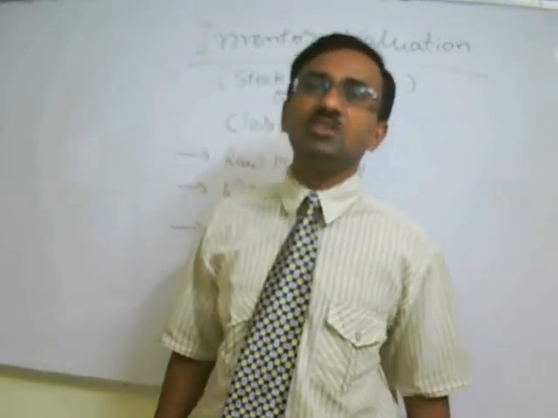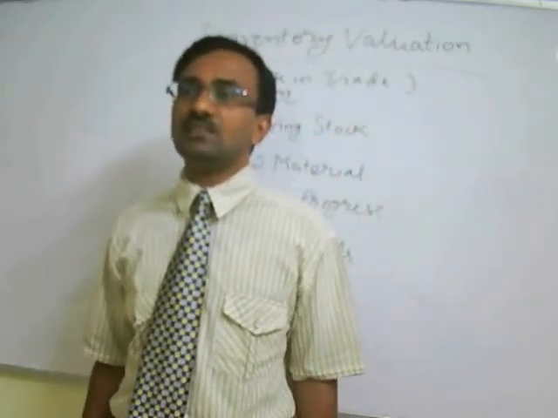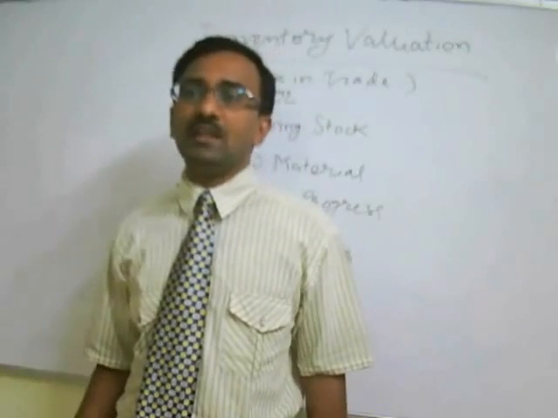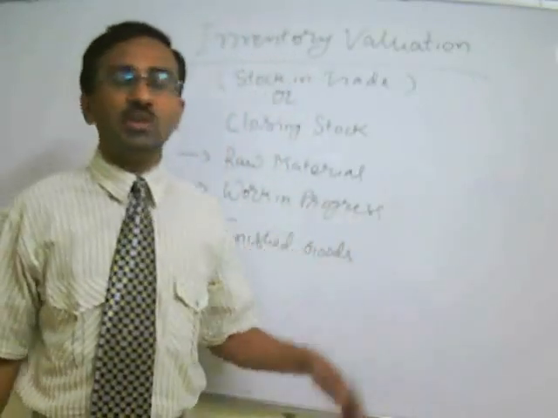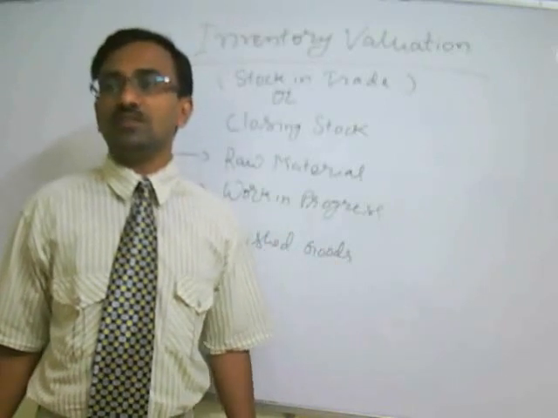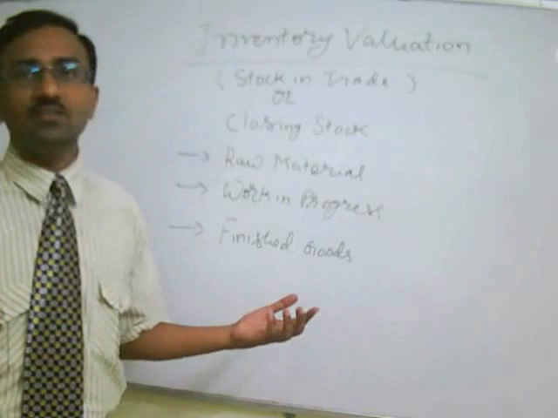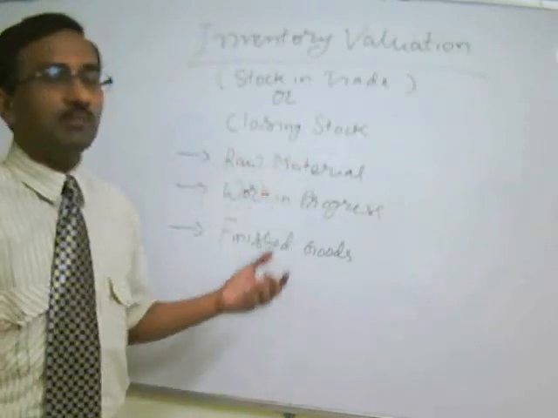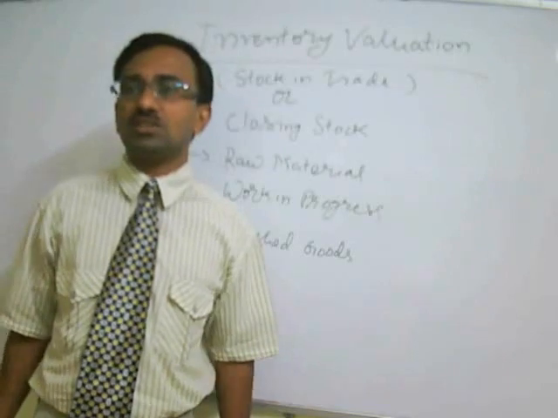And when I explained the format of the balance sheet, I said it is a current asset. Tomorrow it may not be an asset. Likewise, there will be two effects: one on the credit side of the trading or manufacturing account, and the other on the asset side. Why on the credit side of the manufacturing or trading account? Because we have to adjust the cost.